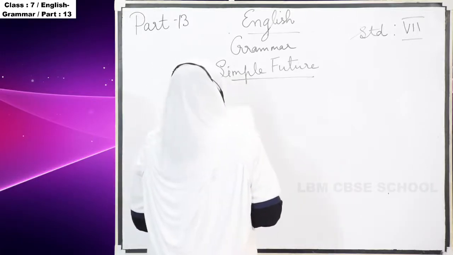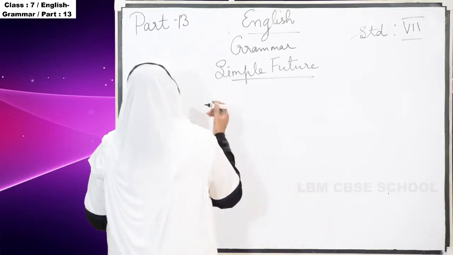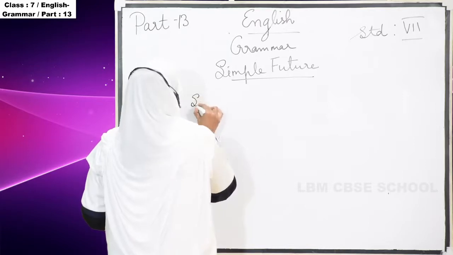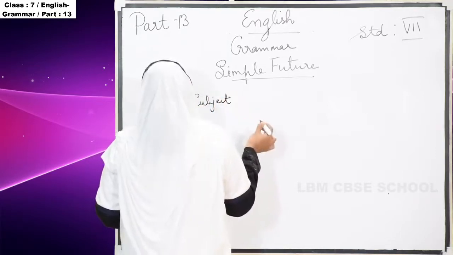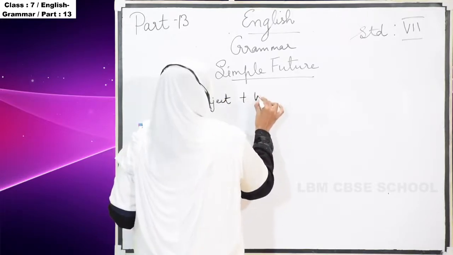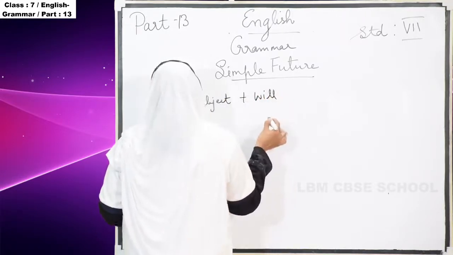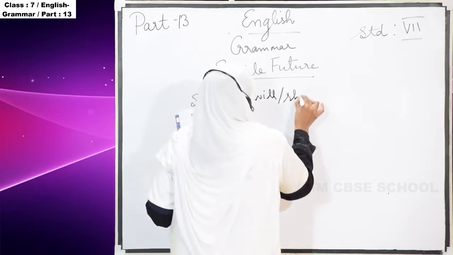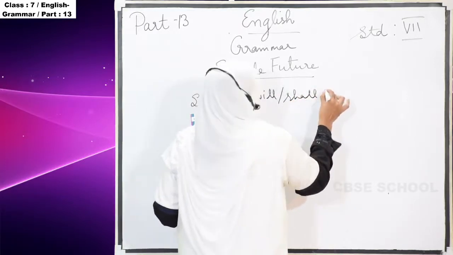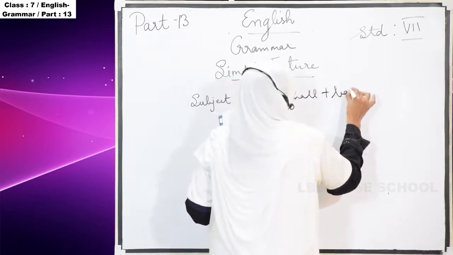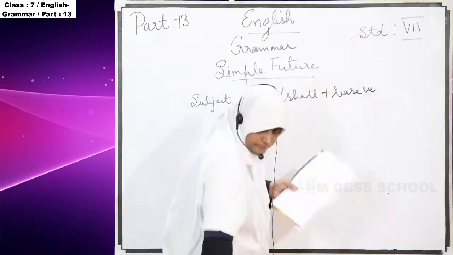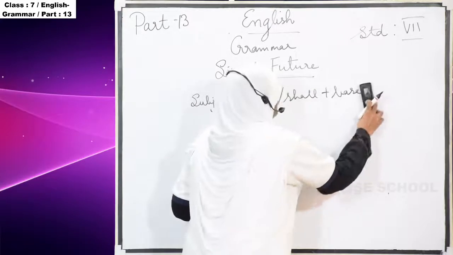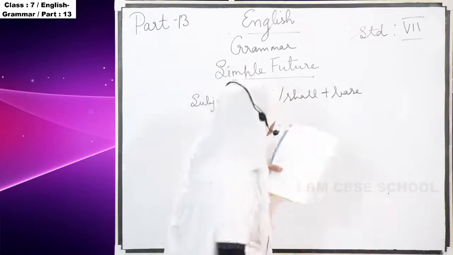So in that box, the first one is subject plus will or shall plus base form of the verb.